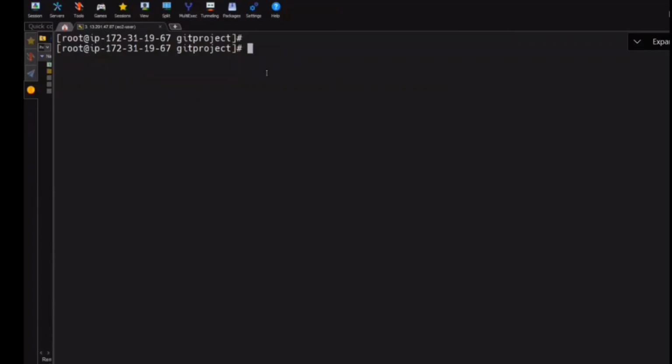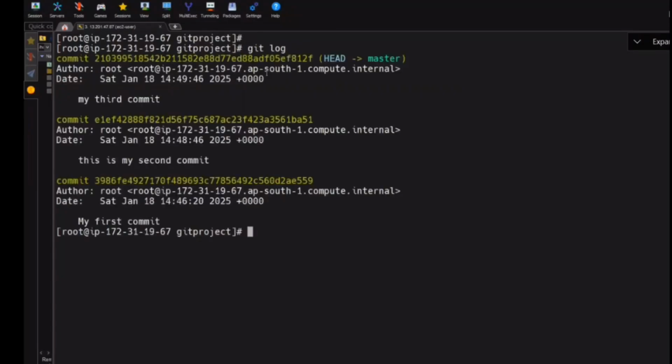Assume that I'm a developer. I have done code modification 3 times. I have added to Git. How many commits are there now? 3 commits. I want to see all the commits. What is the command? Git log. Say that. Git log. Listen carefully. Git log. Do you see this now?